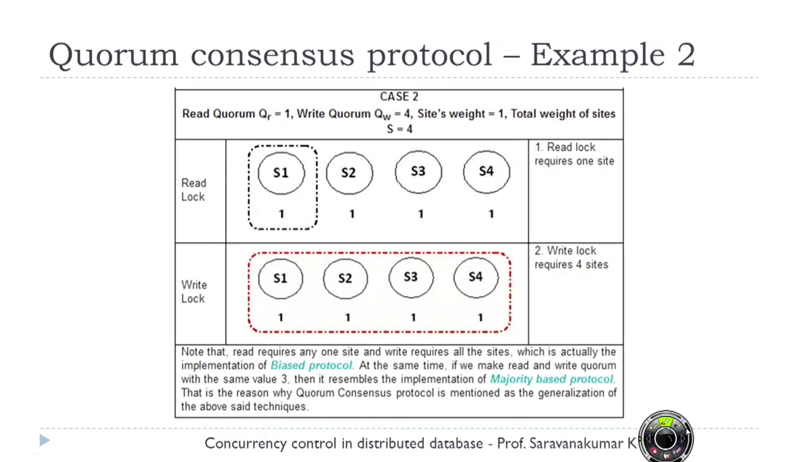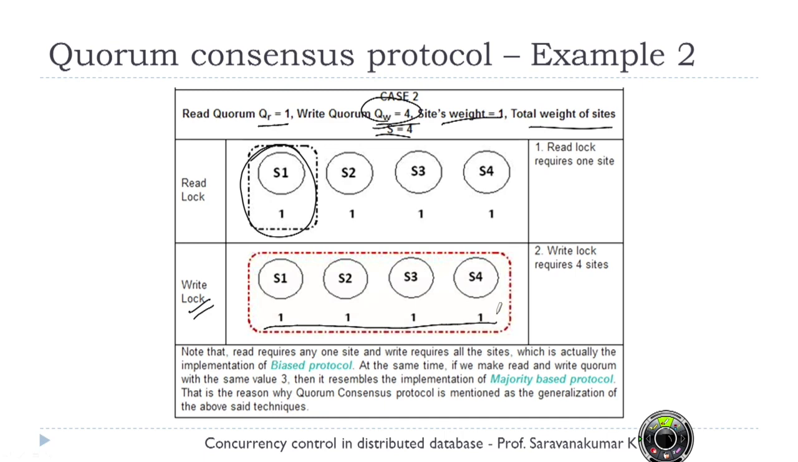In the second case, let us assume that read quorum is 1 and write quorum is 4. As usual the site weight is 1 and the total weight of sites is 4. Now for a read lock, I need to lock sites where the sum of weight is greater than or equal to 1. I just need to lock only one site. So I have locked S1 and I continue my transaction. In case of a write lock, the write quorum value is 4. That means I have to lock all 4 sites. Then I can proceed with my transaction.